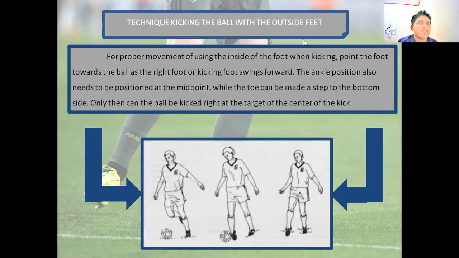The ankle position also needs to be positioned at the midpoint, where a step can be made to the bottom side. Only then can the ball be kicked right at the target of the center of the kick.